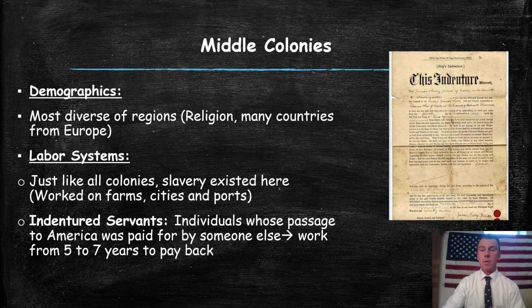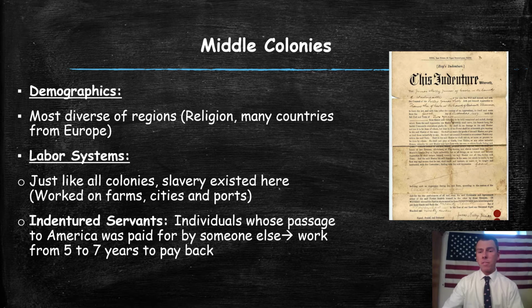All right, so we're going to continue on with the middle colonies. So the demographics. What were the people like that lived in the middle colonies? We're going to see this is the most diverse region of the country, with many religions, because most of the people that come over here are going to move to cities like New York City and Philadelphia. So they are the most diverse, which means that the most different people from different parts of the world are going to be living in these colonies.